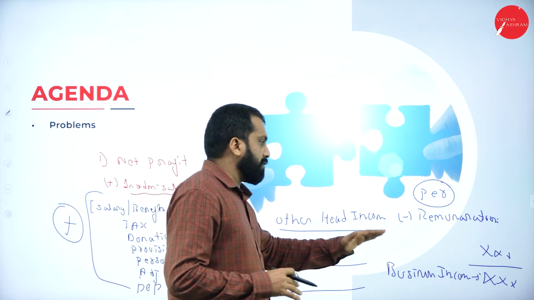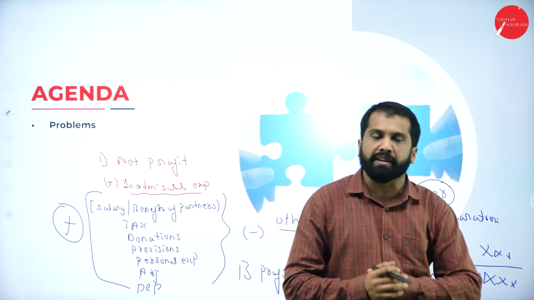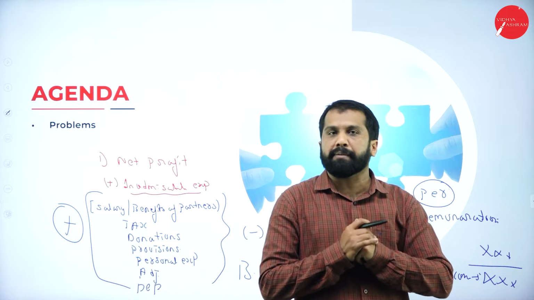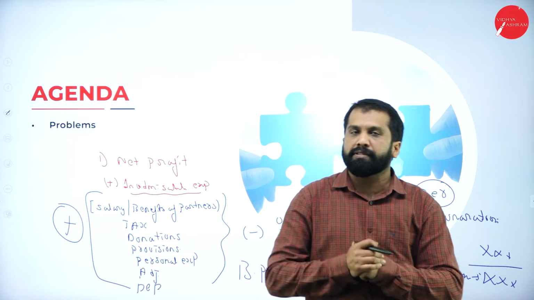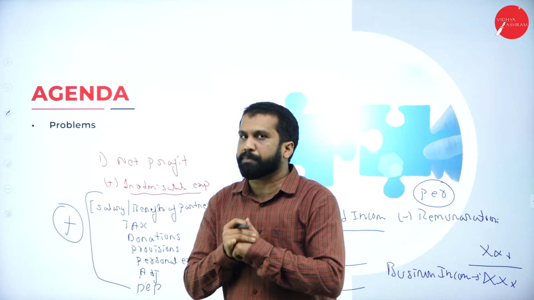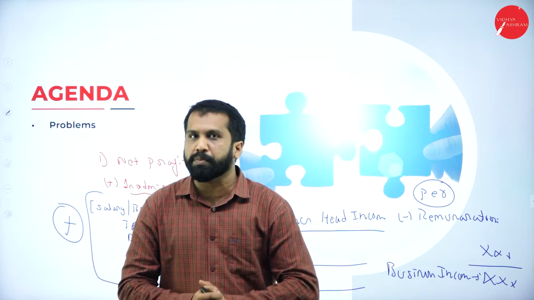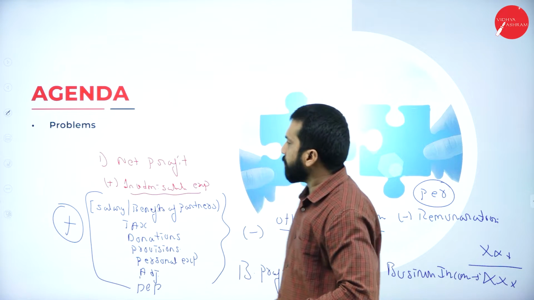Now, once it is done, then you are supposed to find out your total income and your taxable liability. Those are the extra things. If they ask you in the question paper, you are supposed to do it. If it is not asked, you are not supposed to do it. Hope you are clear. Good.